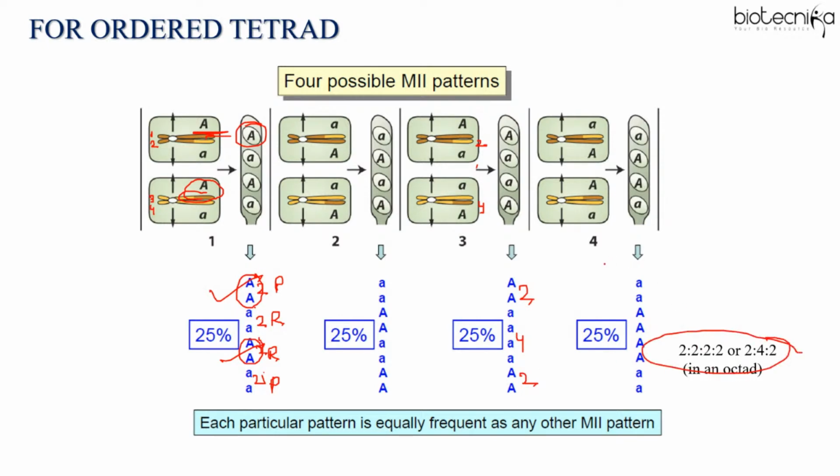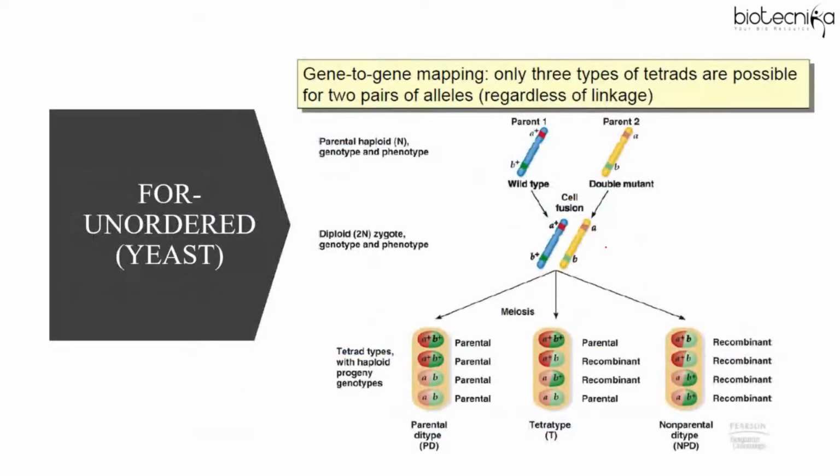So in an octad, the ratio is 2:2:2:2 or 2:4:2. Each particular pattern is equally frequent as any other M2 pattern. It's just about which two strands the crossing over is occurring between. So this is about ordered tetrad. But when you talk about unordered tetrad, the example is of Saccharomyces cerevisiae.